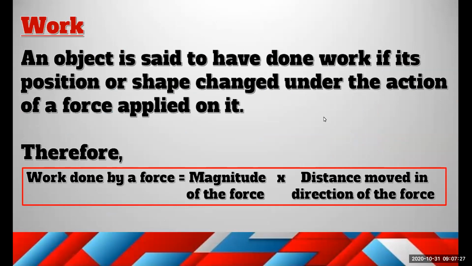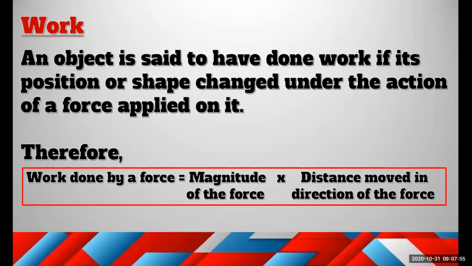Okay, so work. What is meant by work? Now assume that you know that force is applied on an object. If you are going to push or pull an object, right, what happens using a force? That object will change its position.